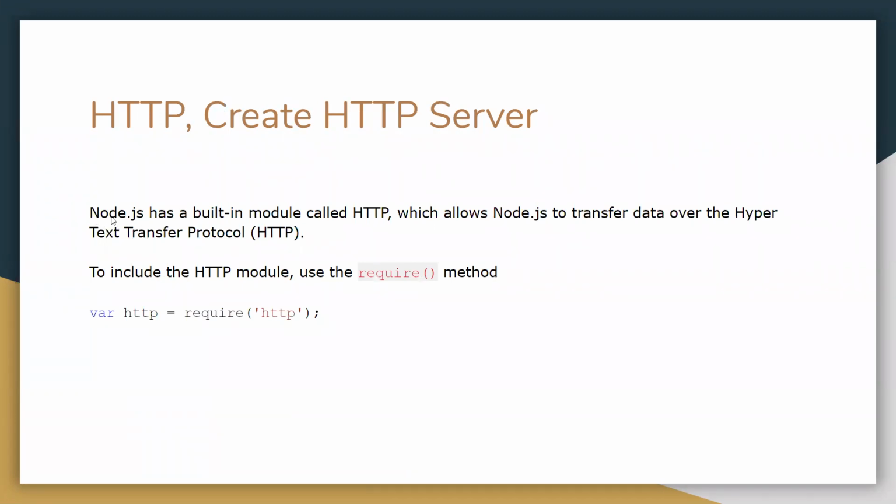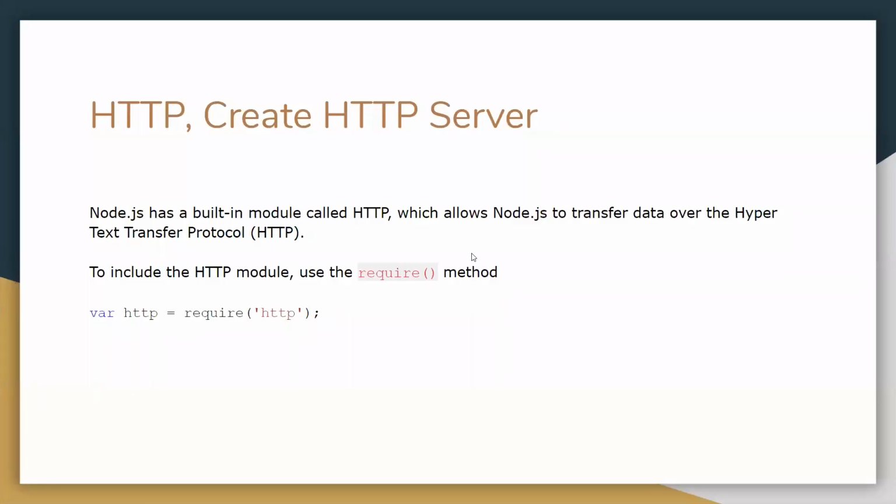Node.js has a built-in module called HTTP, which allows Node.js to transfer data over the hypertext transfer protocol. To include the HTTP module, use the require method. So we are using this one.